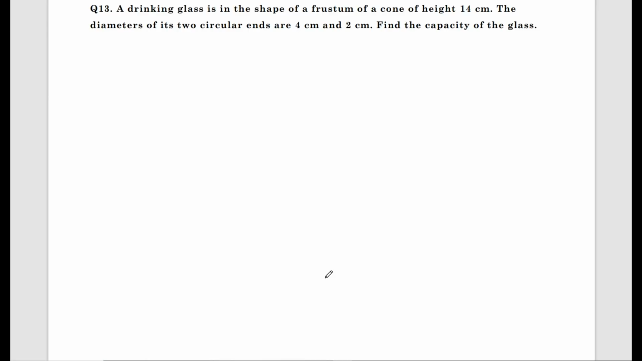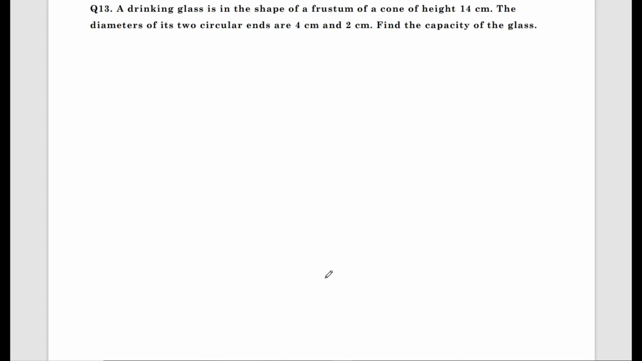Many of the students are asking how to solve the surface areas and volumes questions. First step, students, make a note: to solve any question from the unit surface areas and volumes, you should know the difference between CSA, TSA and volume. Understand what is CSA, understand what is TSA, understand what you mean by volume.